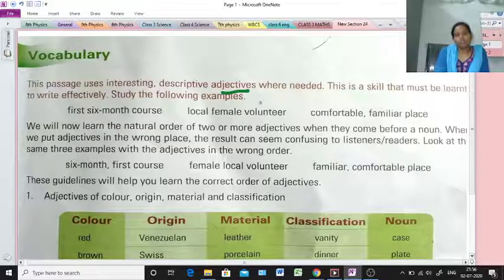Adjectives are also used to express how someone or something looks, feels, tastes, and sounds, etc. Just like salty food. It expresses the taste of the food. The taste of the food is salty. So salty is an adjective.